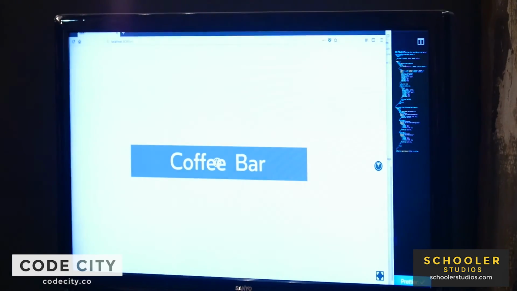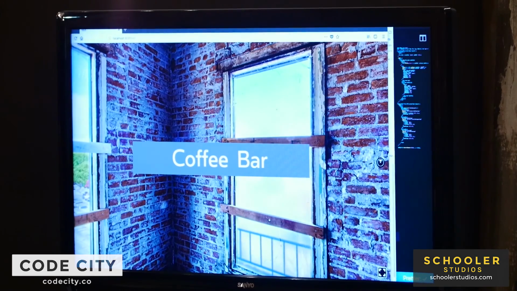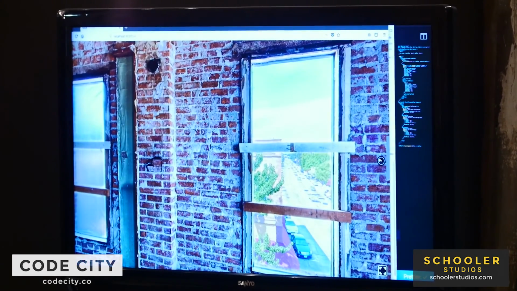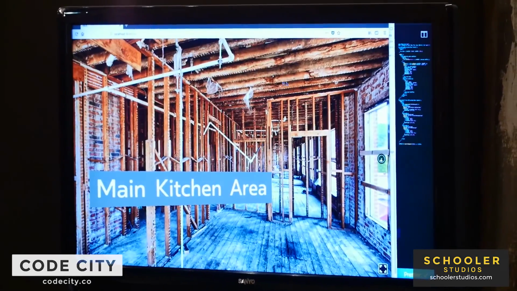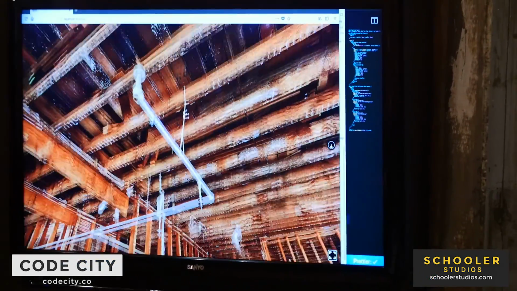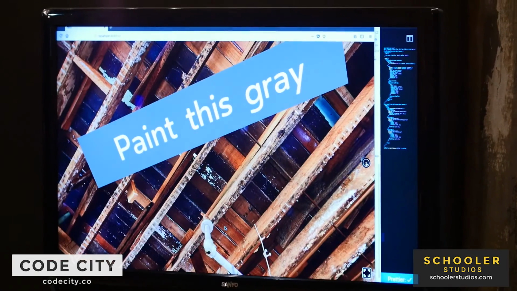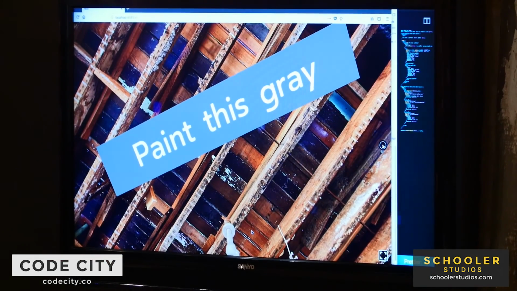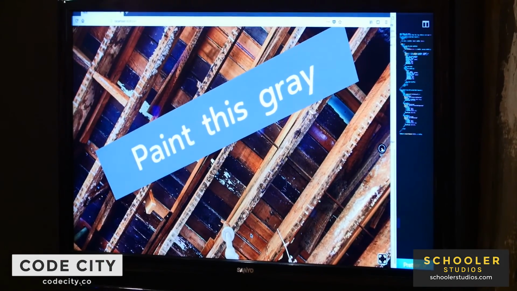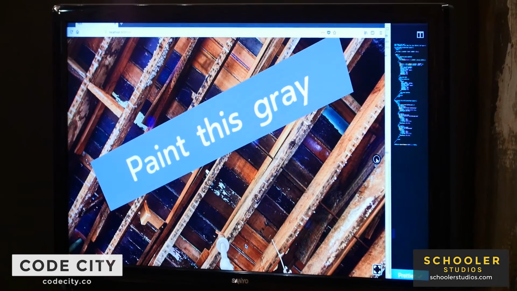So again, it's just one development paradigm, and we can hit multiple targets. I just changed that property from pink to gray, and we'll see here, we have this paint this gray. So this works with the headset and everything. It's pretty interesting that this works.